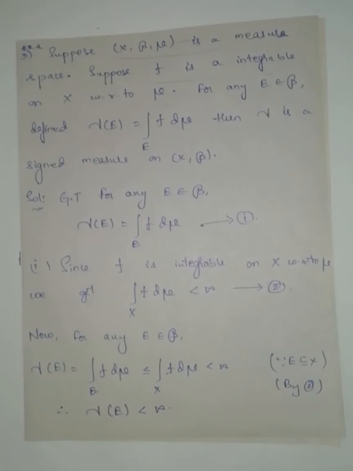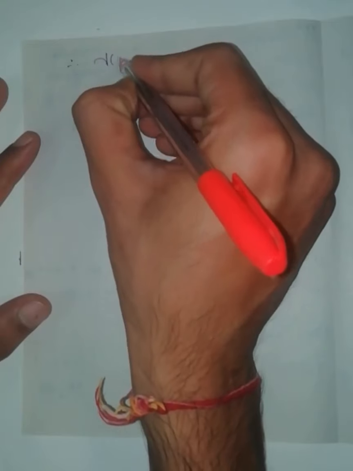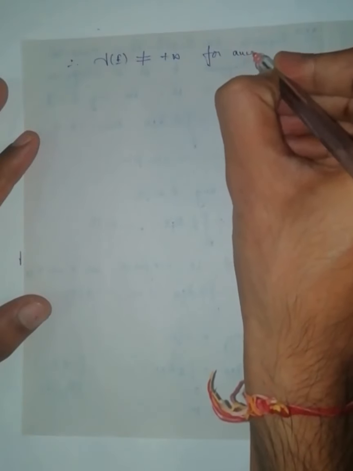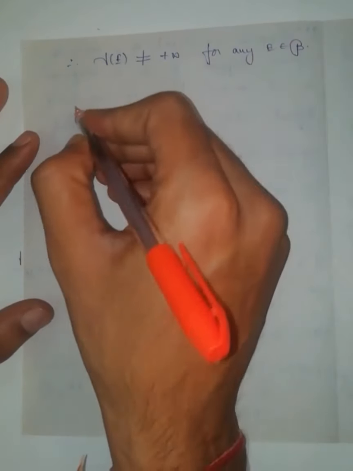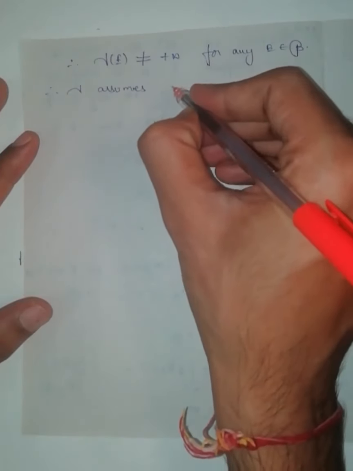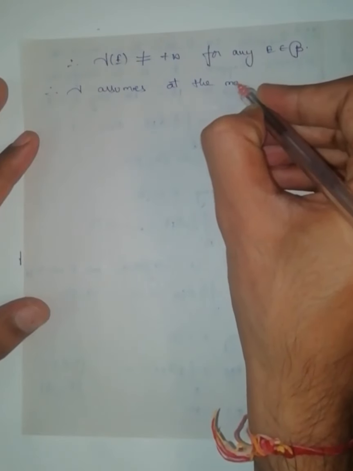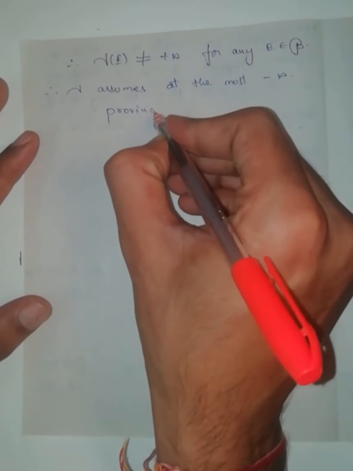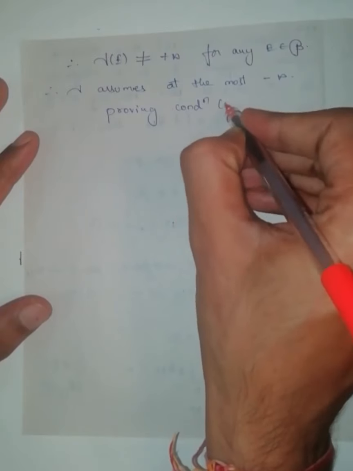If gamma of E is less than plus infinity, then it can't become plus infinity; it can have at most minus infinity. Therefore gamma of E is not equal to plus infinity for any E belongs to script B. Therefore, gamma assumes at most minus infinity. Therefore, proving condition 1 of the signed measure.